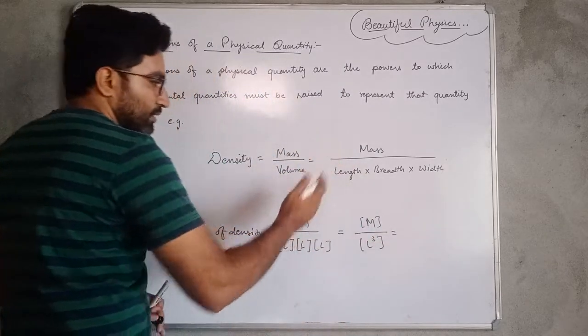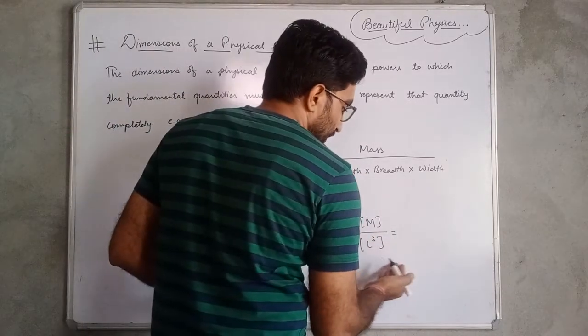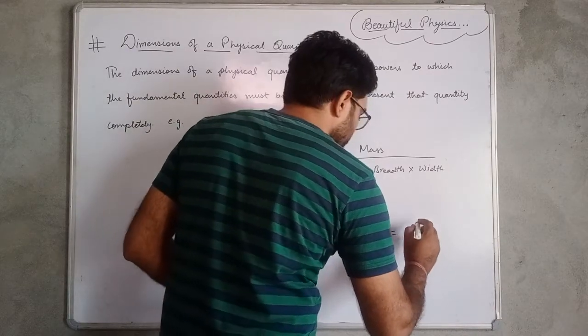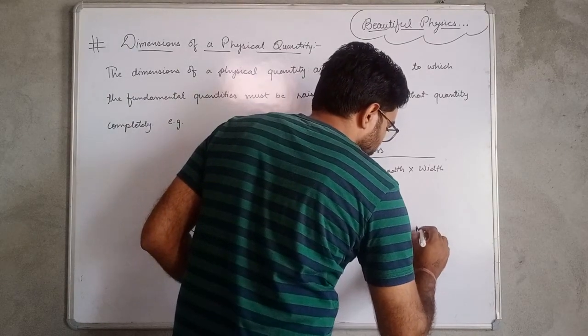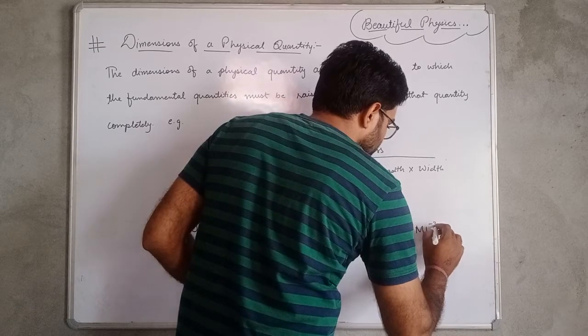If we shift the denominator to the numerator, it will be equal to M L minus 3.